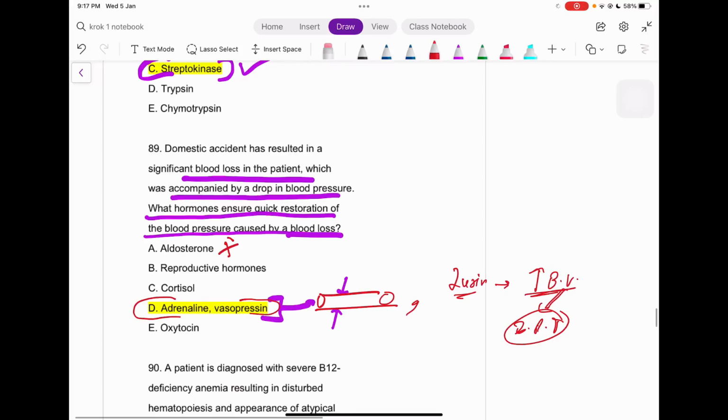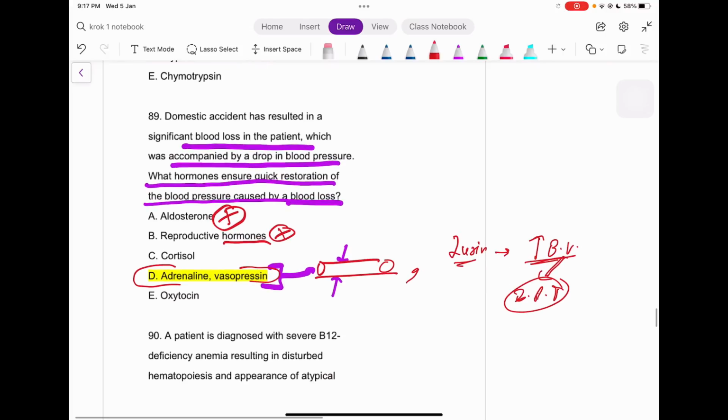Aldosterone, no, it's a potassium-sparing hormone. We don't have any work of potassium right here. Reproductive hormones: if the patient has had an accident and we want reproductive hormones, well, that itself is a very bad situation. Cortisol, no, we don't want any cortisol, because cortisol will just promote the synthesis of adrenaline, but it's not perfectly adrenaline. Oxytocin is just for childbirth, for the contraction of the uterus, right? And for the lactation period. So we don't want that right now for this question.